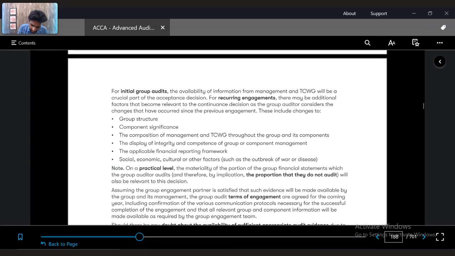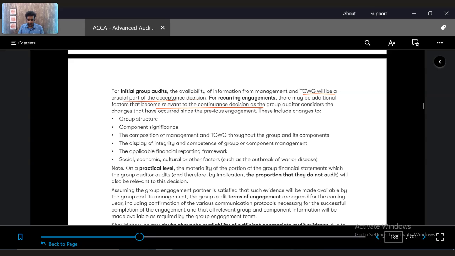For initial audits, the availability of information from management will be a crucial part of the acceptance decision, because we need to check whether the information is available, etc. For recurring engagements, there may be additional factors that become relevant. So if you are doing the first audit of this group company, then you will follow the ones which I have already mentioned.